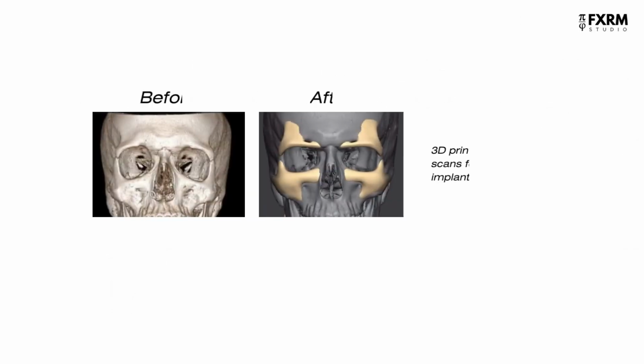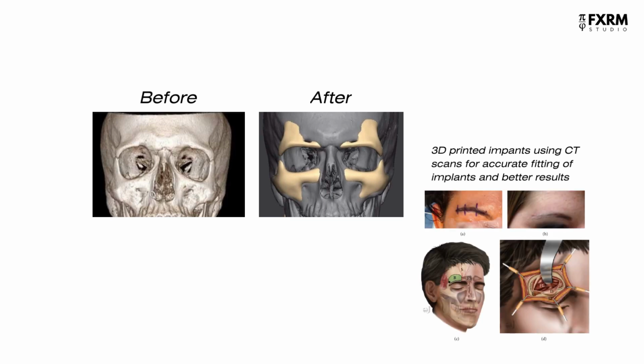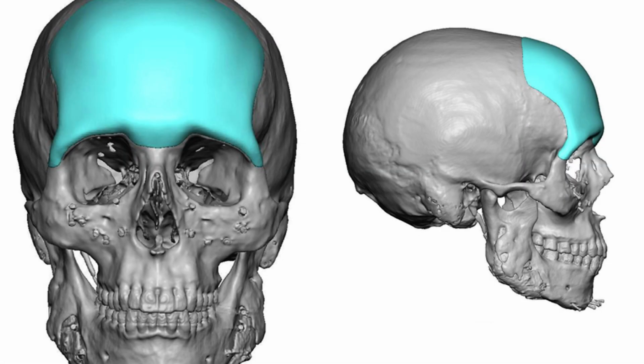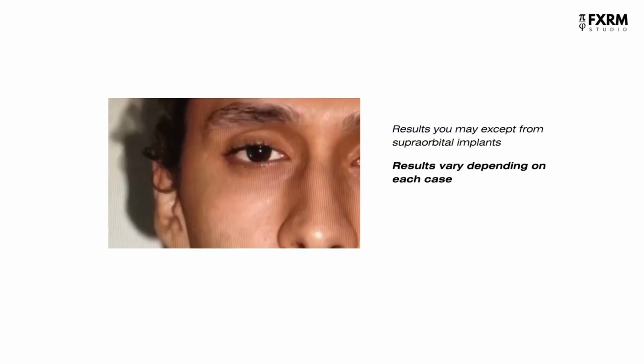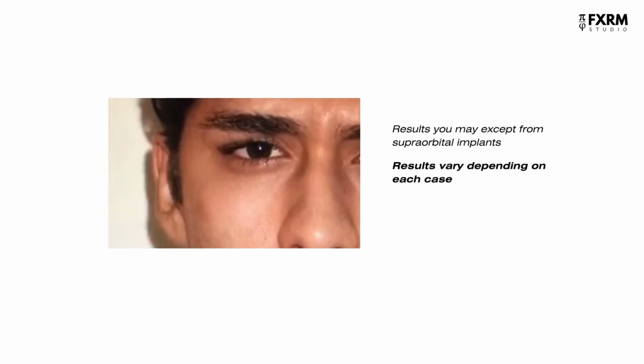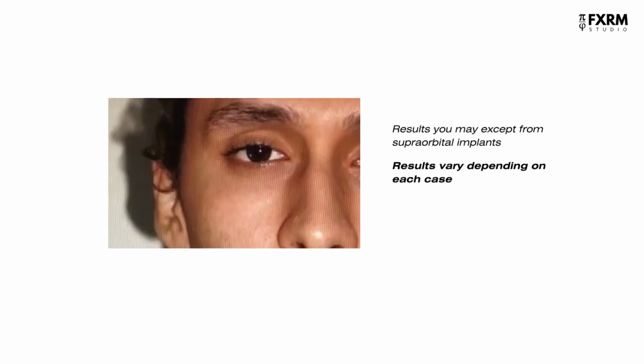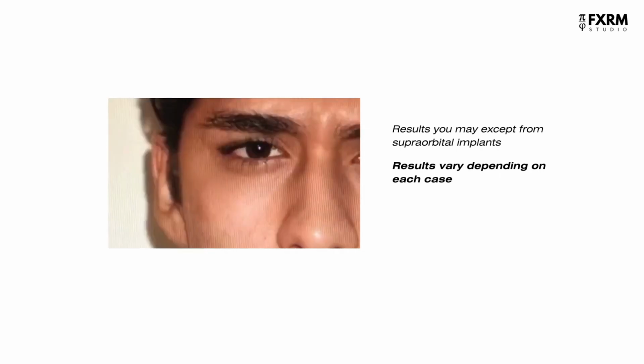Ideally, custom 3D printed peak implants with a drop-down style are placed on your supraorbital bone through a small incision, or through your hairline if you are going for a custom forehead implant with supra. Results depend from person to person as factors such as the surgeon, implant material and designer are taken into account, but here's one example of what you can expect from supraorbital implants.